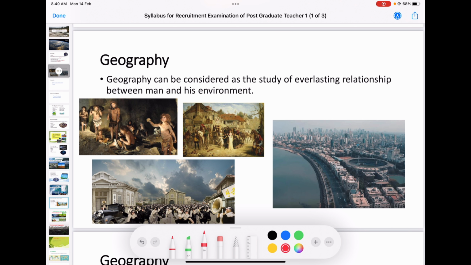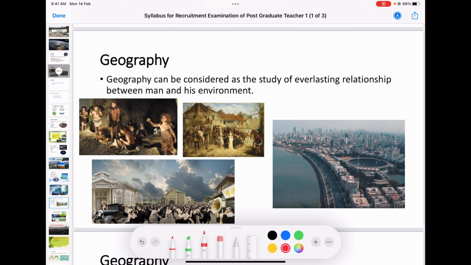We have nothing to do with how or whether man is controlling environment or environment is controlling man. We do not need to think like that. What a geographer wants to do is understand the relationship between man and his environment. Whether that is in a positive way or in a negative way, all those things we should understand.